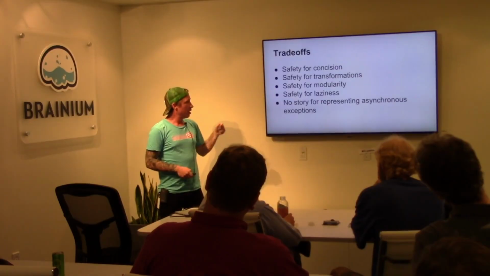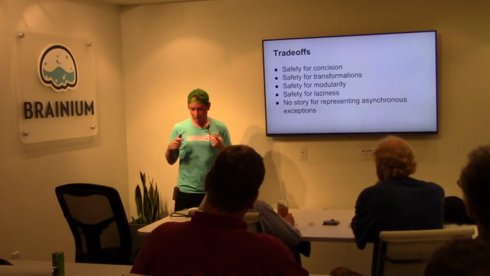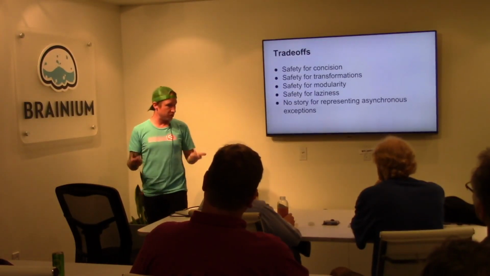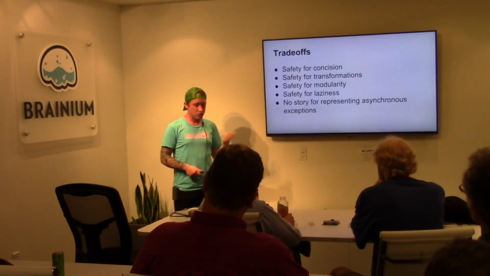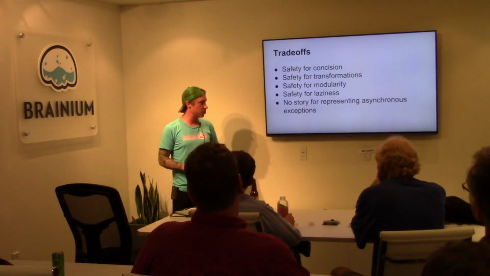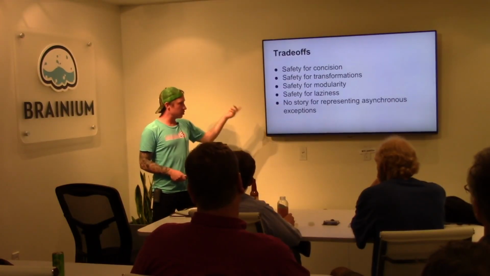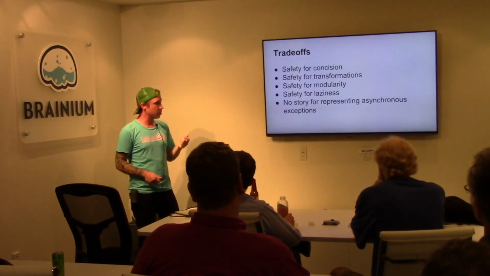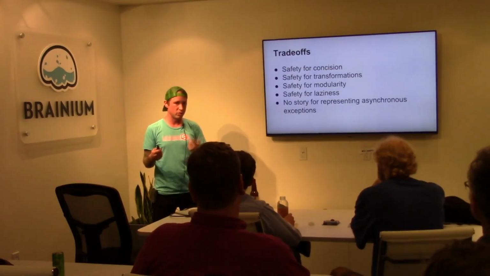Safety for modularity: you can compose addition with division. Safety for laziness: you don't necessarily need to worry all the time that you have accidentally introduced strictness into your program. And then once again, there's no story for representing asynchronous exceptions if you're in this world of exceptions as values, like maybe and either.